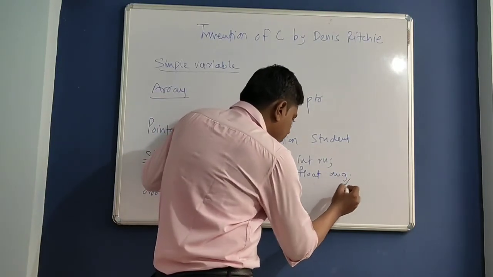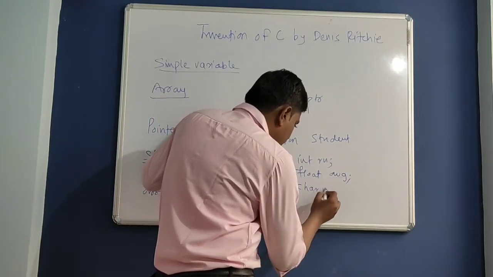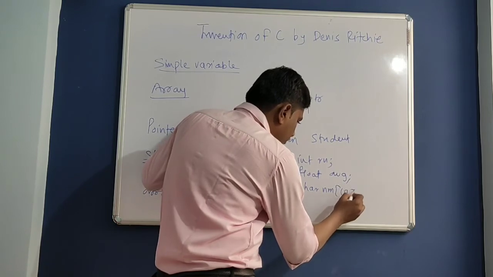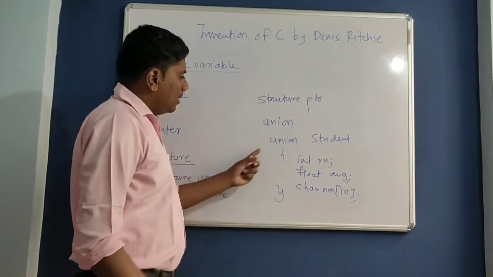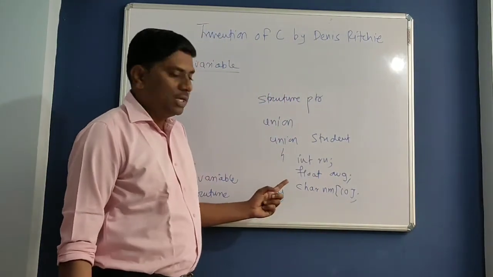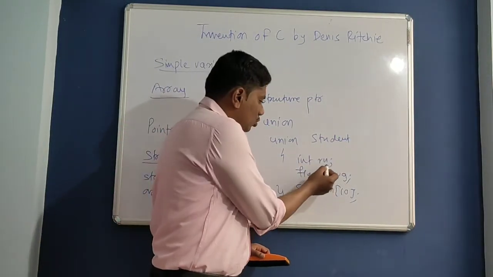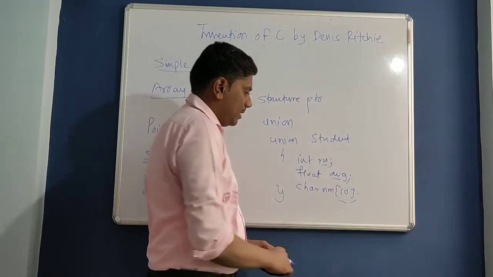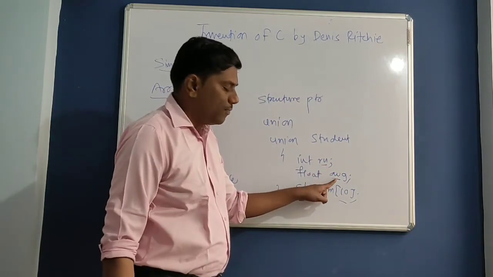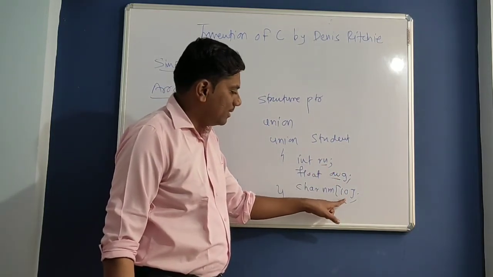So if this is a structure, then how many bytes are required? Consider a 16-bit compiler: 2 bytes, 4 bytes and 10 bytes. So 2 plus 4, 6 bytes, and 10 bytes.